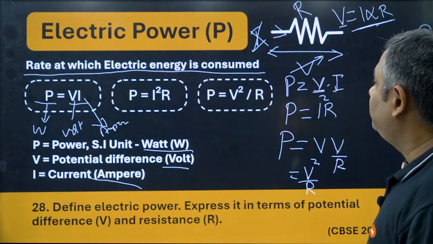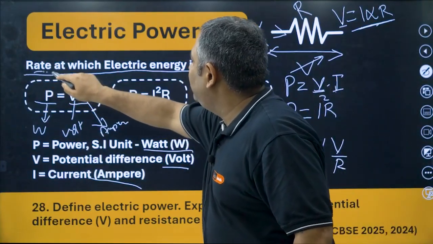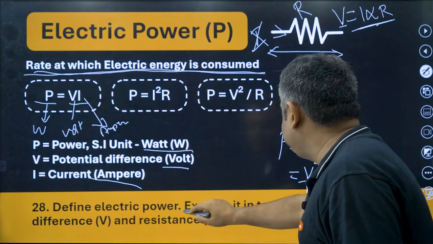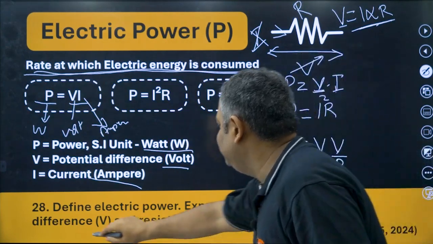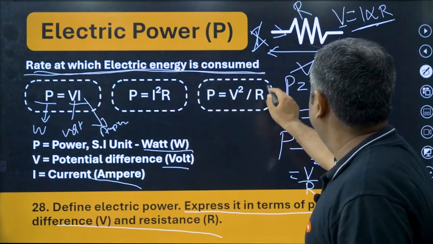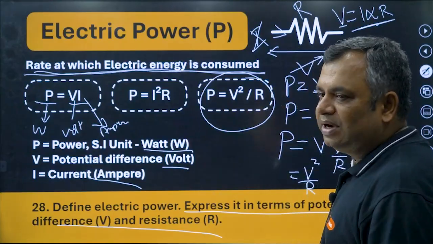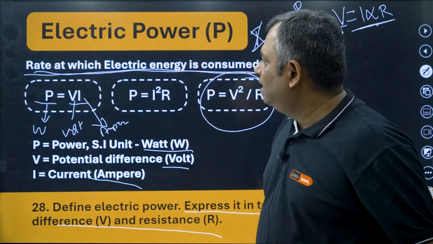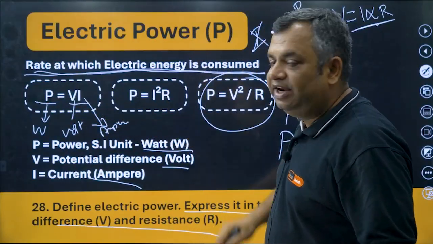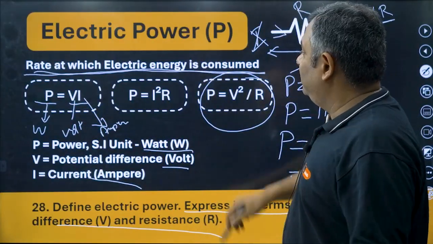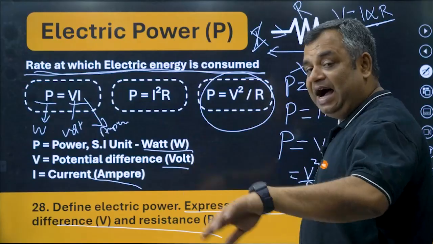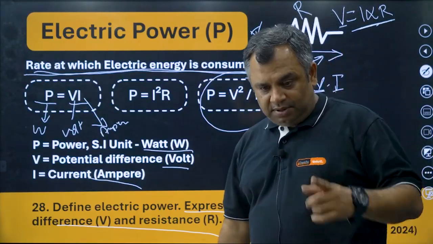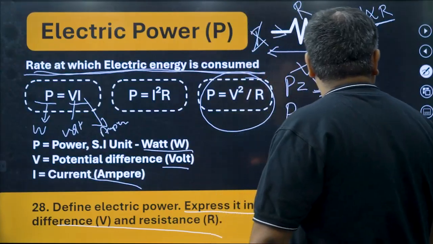So define electric power. Rate at which electric energy is consumed is electric power. Express it in terms of potential difference V and resistance R. If it's just a one marker or two marker, you can just write this only. If it's more, then you say power is equal to V into I, V is equal to I into R, substituting the value of I, then you can derive the entire thing and write it across. Okay? Right. So this is about electric power.